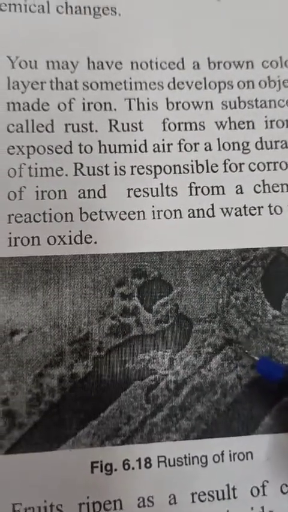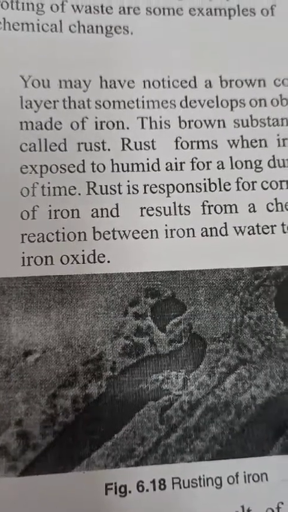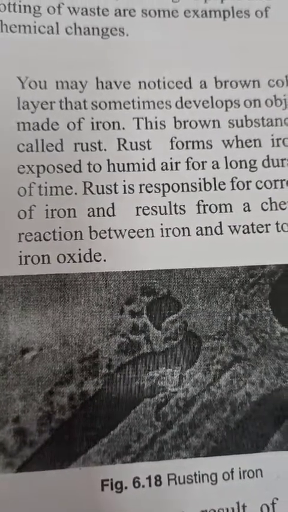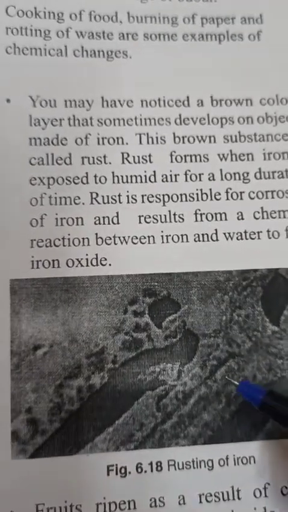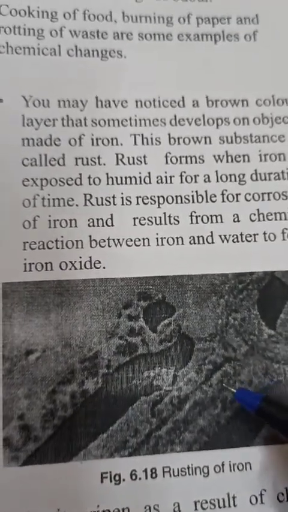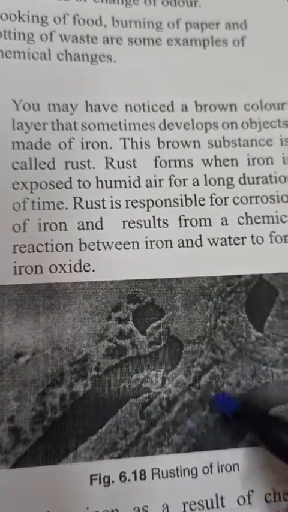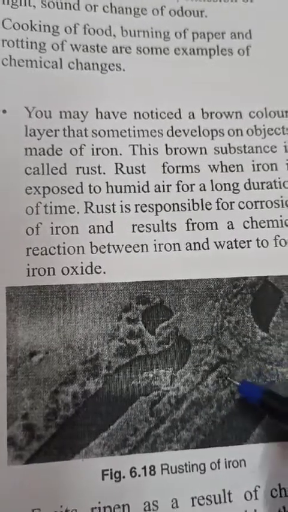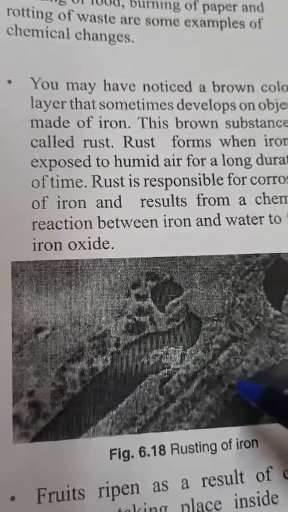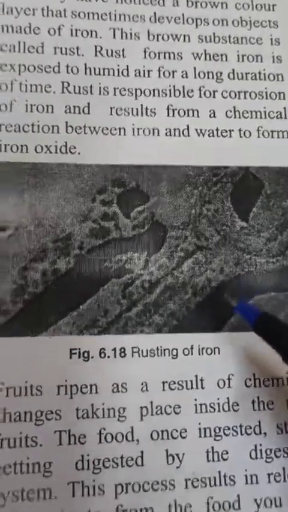So this is called rusting, and the outermost surface of the iron is totally spoiled by this process. So this is a kind of chemical change, because the spoiled surface, or we can say the corroded surface, we can't convert this material again into an iron object. So this is a new kind of material. Rust is a new kind of material which is formed after this chemical reaction. So this is a chemical change.